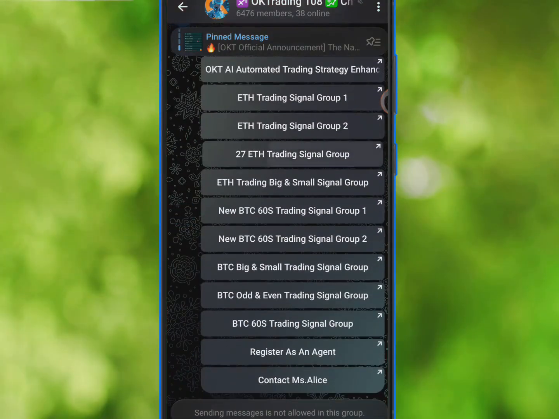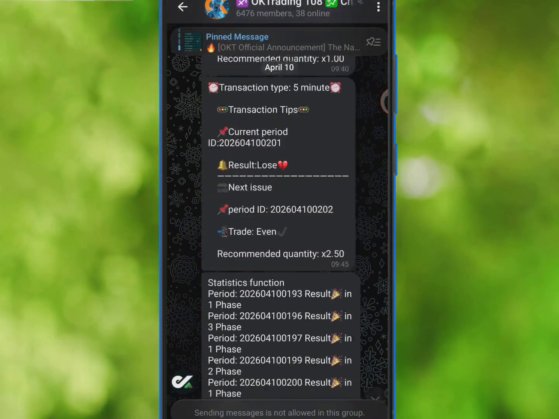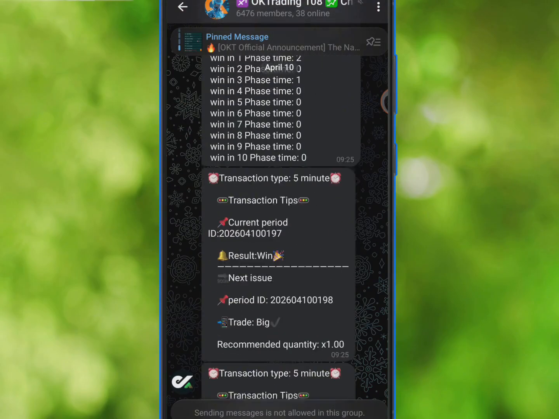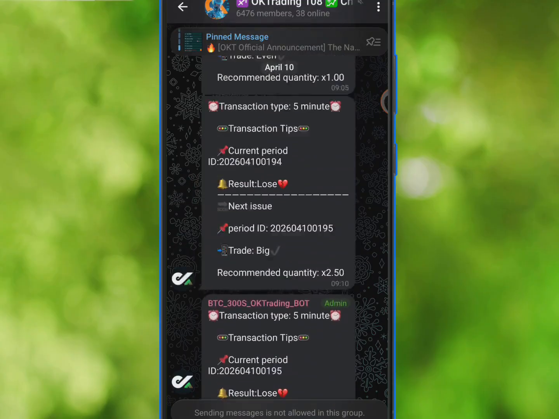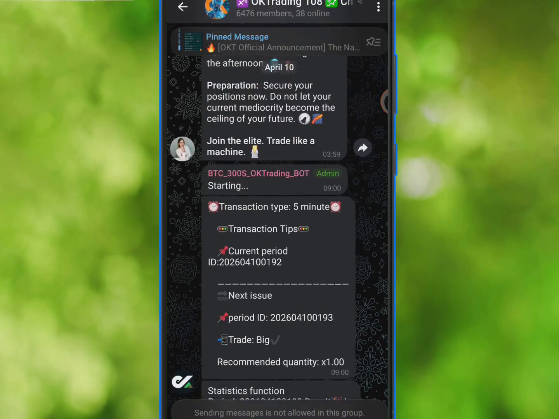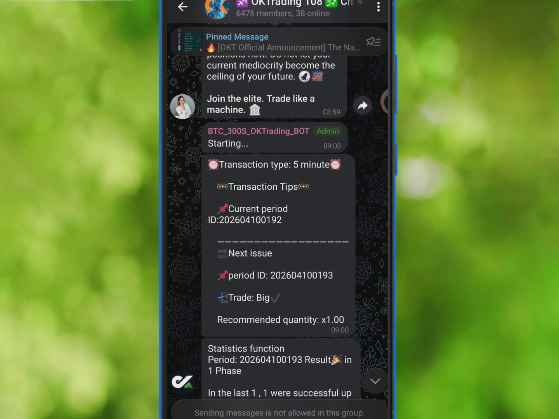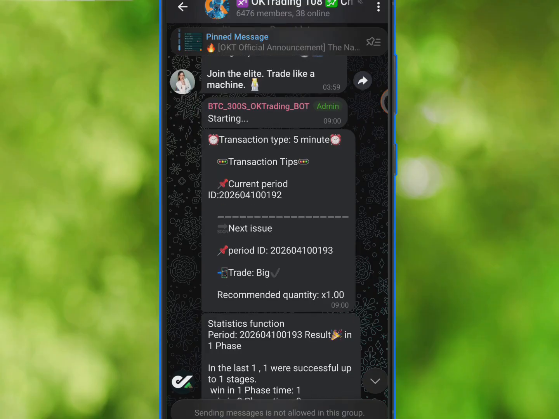So the 5-minute signal channel looks exactly like this one, right? And the recent signal which they dropped last 9 a.m. this morning, you can see it. This is currently what I'm scrolling on right now. Trust me, this 5-minute signal has more winning potential, about 95% winning rate. So before you even get to 8SP, trust me, you must have won a lot of money. You cannot even get to 8SP. It's not possible, my guy.